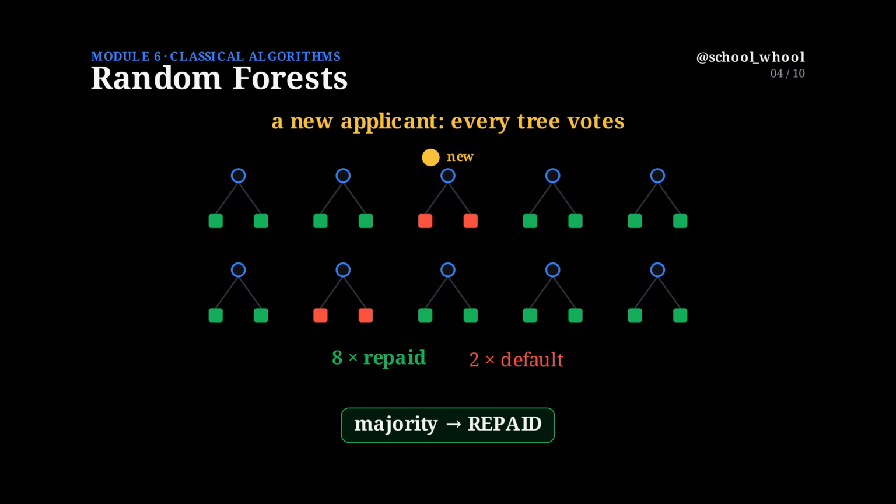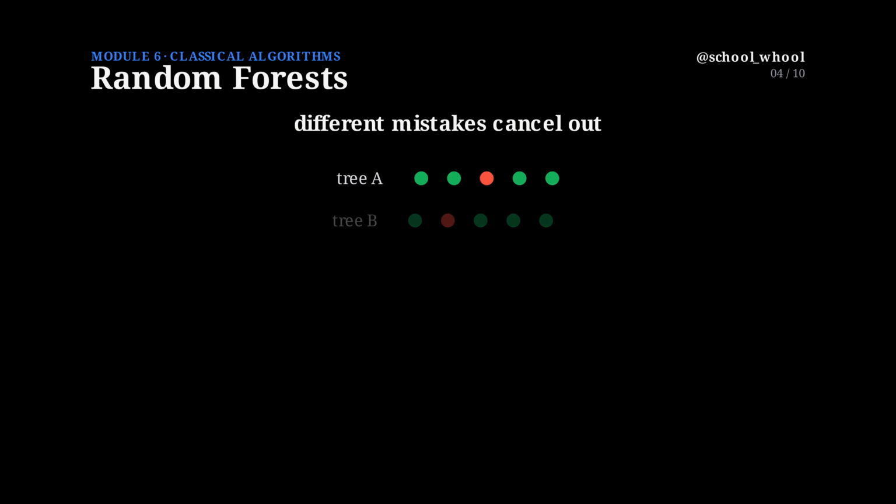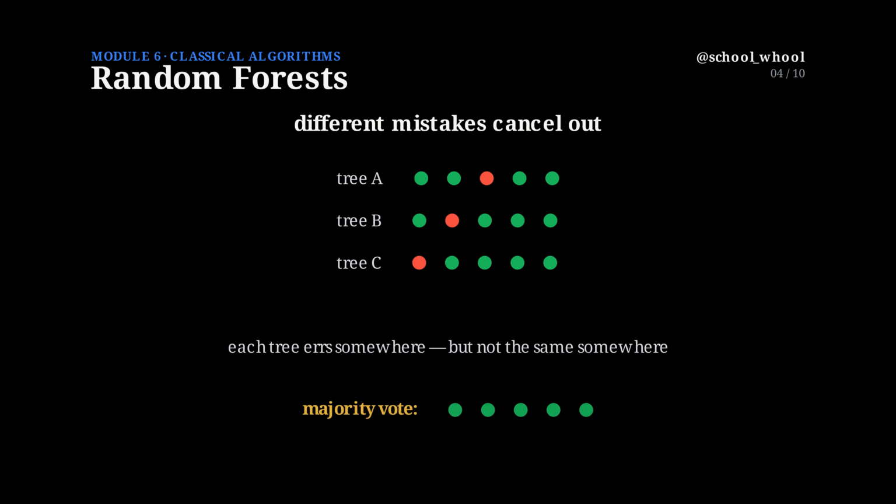Why does voting help so much? Because the trees make different mistakes. One tree slips up here, another slips up there, but they rarely all err in the same place. When we average them, those random errors cancel out, and the good signal shines through.